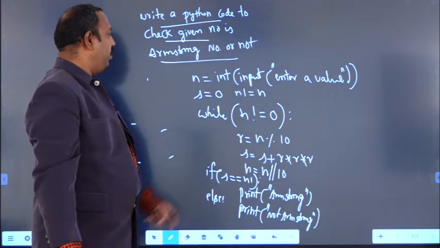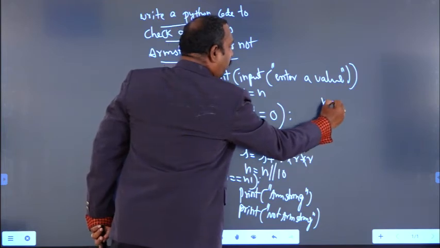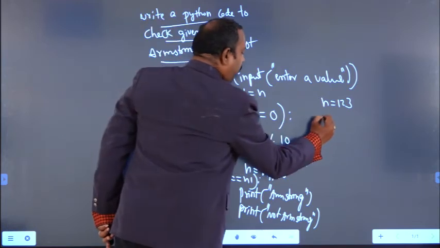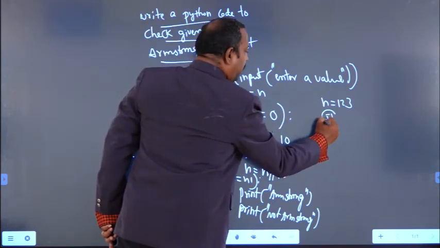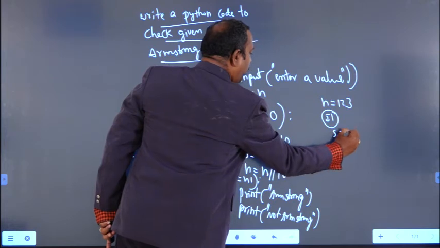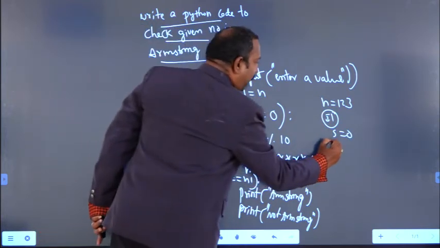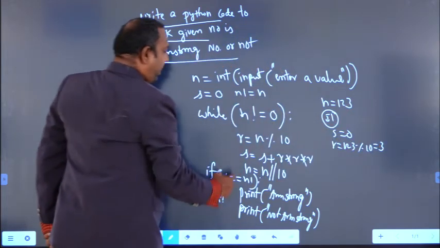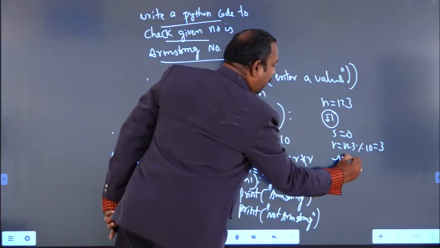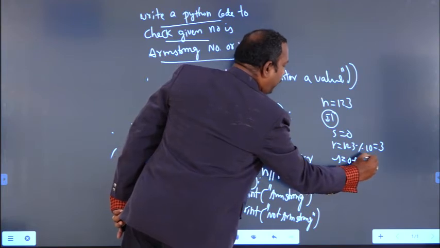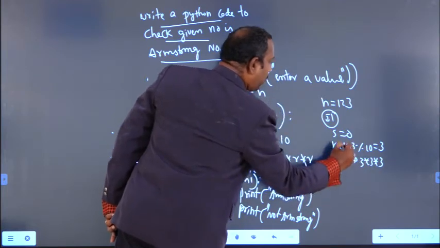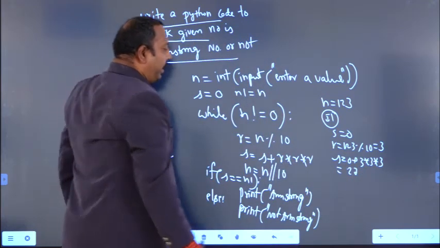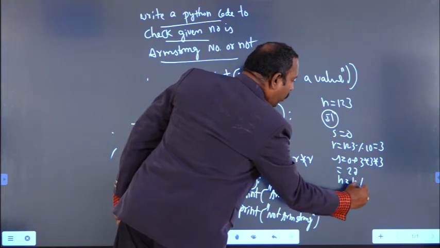So here, coming to the n value, suppose I have taken n equal to 123. Here s equal to 0 initially, iteration 1 (I1). r equal to n mod 10, so r equal to 123 mod 10. The remainder value equals 3, and s equal to s plus 0 plus 3 into 3. So you will get the value 27. s equal to 27 and n equal to n floor division 10.